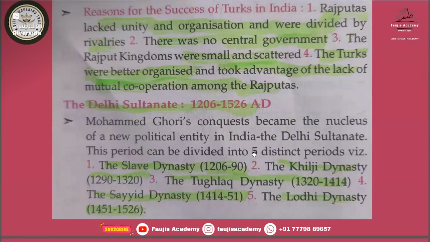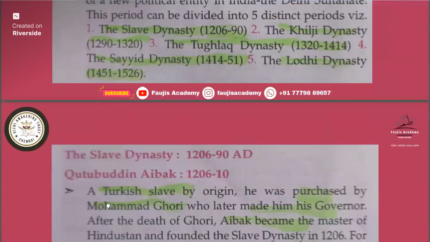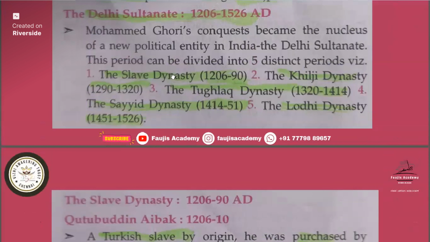This period can be divided into 5 distinct periods. The first one is the slave dynasty. This slave dynasty has many names, like Ilbari dynasty, which we will study in this slide. So the slave dynasty, also known as Ilbari dynasty, ruled from 1206 to 1290. Khilji dynasty was the shortest period. They ruled only for 30 years.